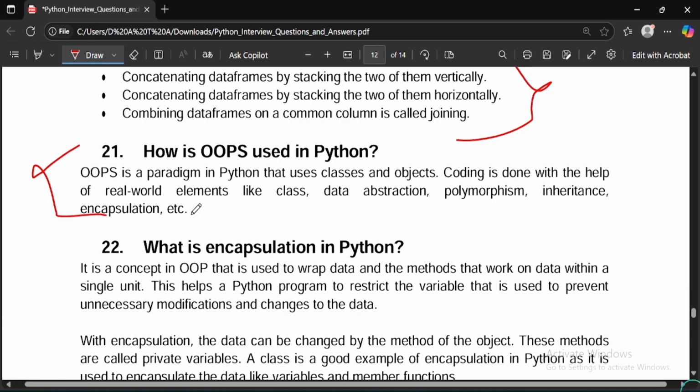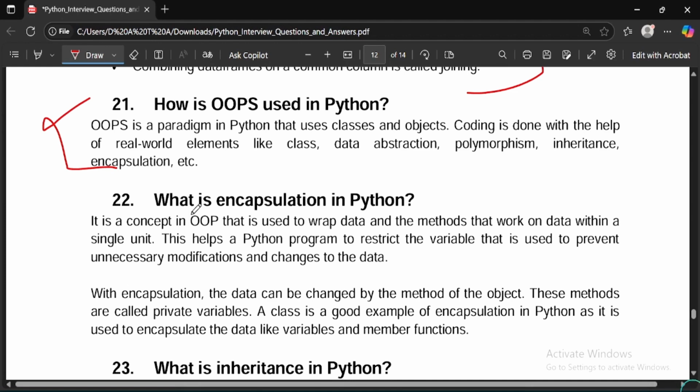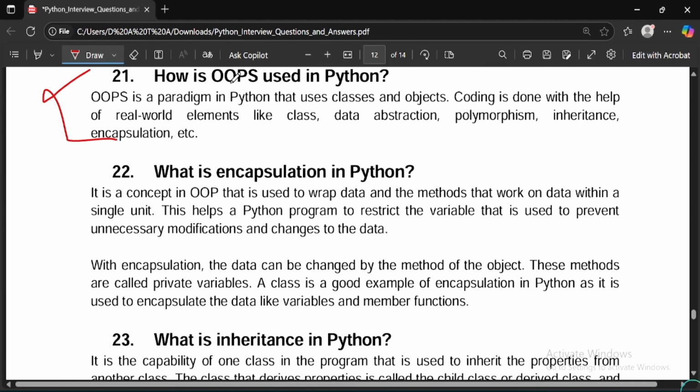concept which is used in Python, Java, etc. for object orientation. So coding is done with the help of real world elements like classes, data, abstraction, polymorphism, inheritance, and encapsulation. So these are the four pillars of OOPS: abstraction, encapsulation, polymorphism, inheritance.